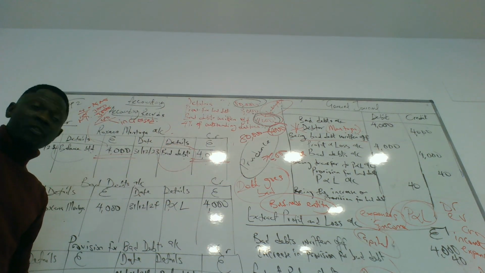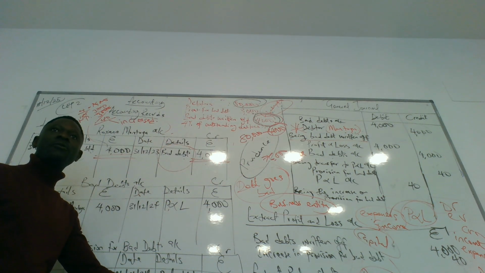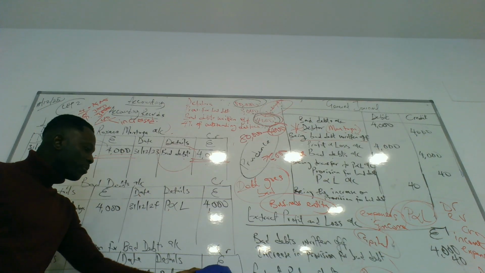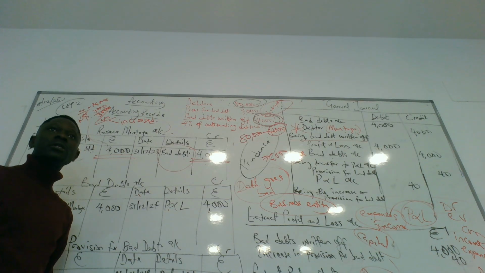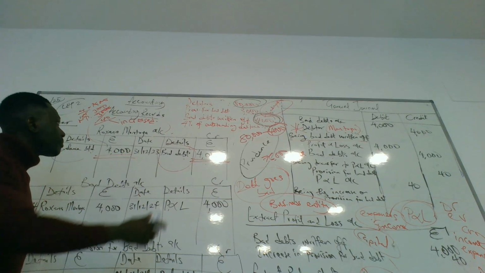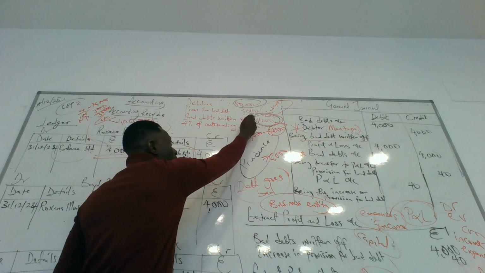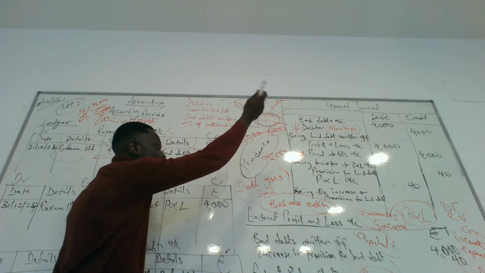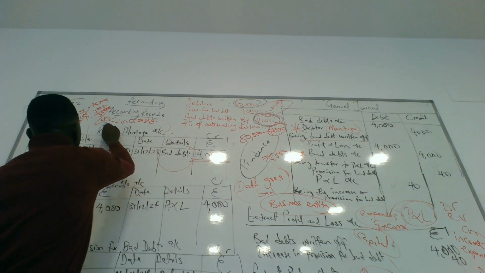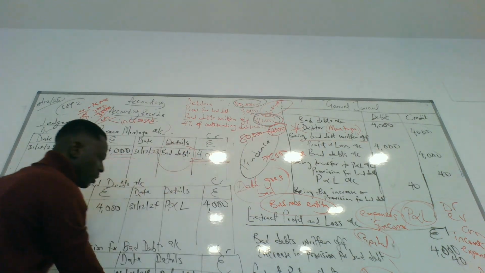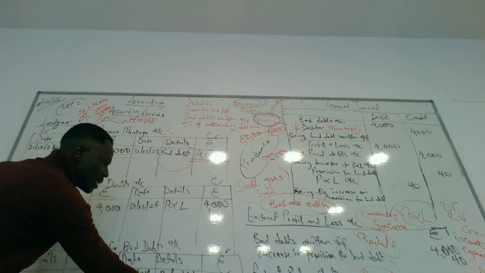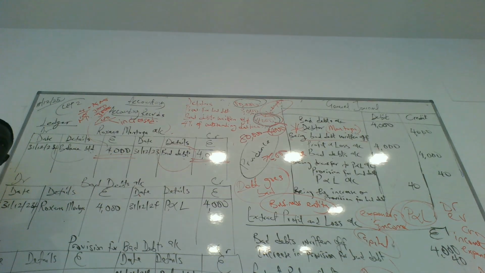That's the previous provision for bad debt, and it has increased by what? 40. So the new provision for bad debt is what? 3,040. Do we get it or not? Yes. This was our provision before now. It has increased by 40. So 40 plus 3,000 is 3,040. So our balance now is 3,040 for the provision for bad debt.